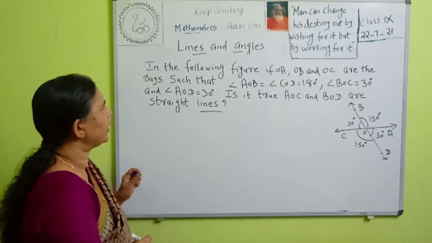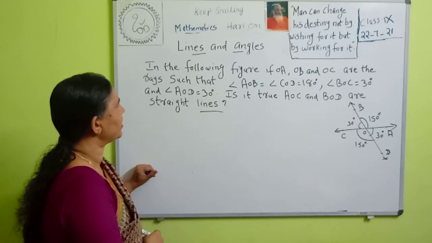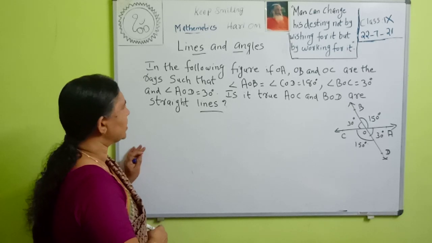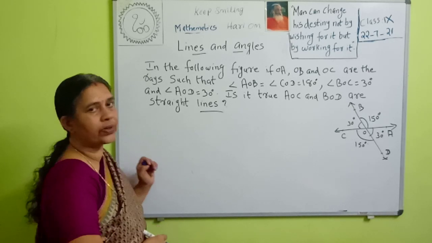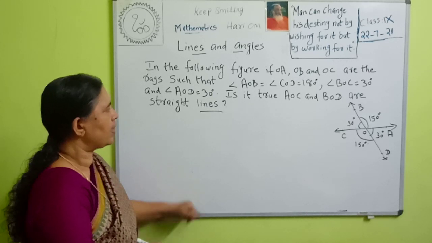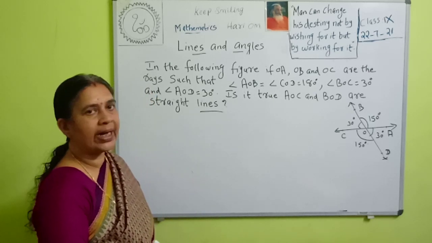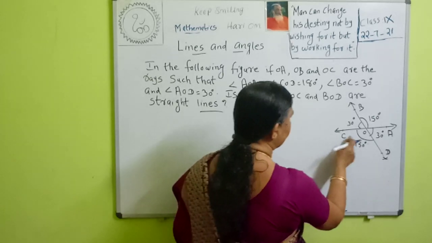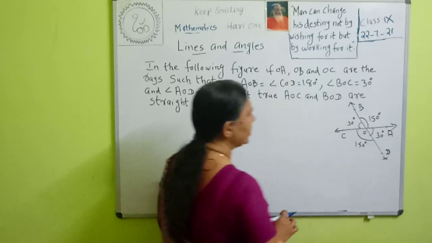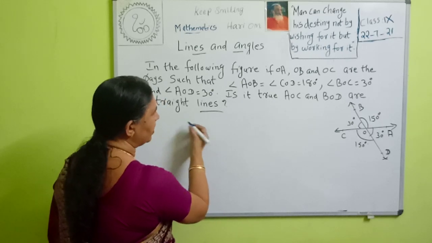Next question. In the following figure, OA, OB and OC are rays such that angle AOB is equal to angle COD is equal to 180 degrees, angle BOC is equal to 30 degrees and angle AOD is equal to 30 degrees. Is it true that AOC and BOD are straight lines? If AOC is a straight line, the sum of the angles on that line is 180 degrees. Here this is angle AOC. If angle BOC plus angle AOB is 180 degrees, then we can say that AOC is a straight line. We can check whether it is a straight line.